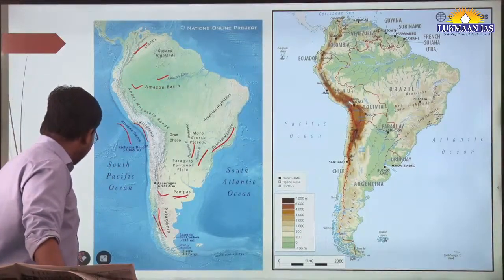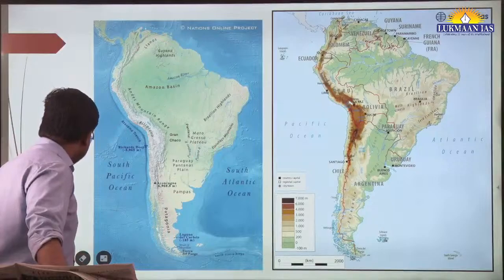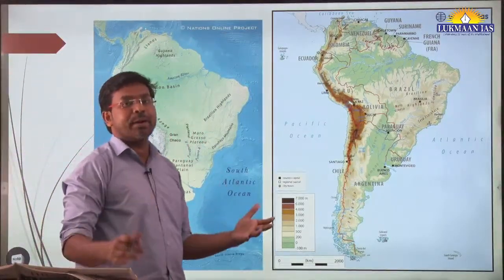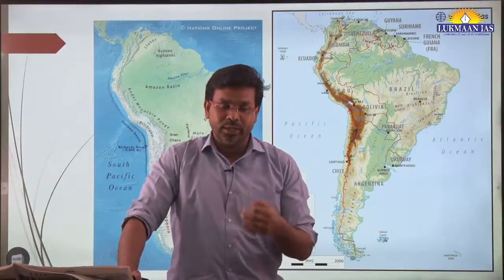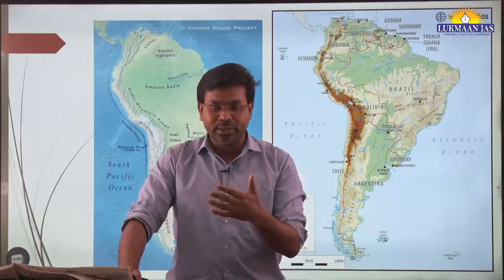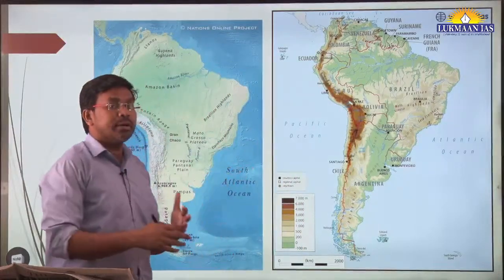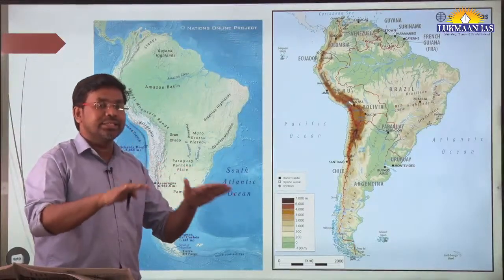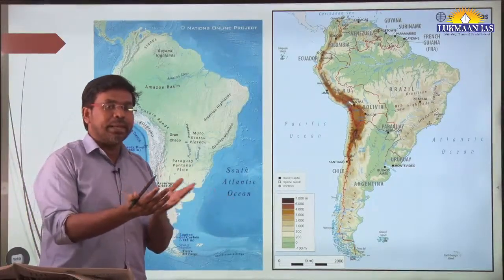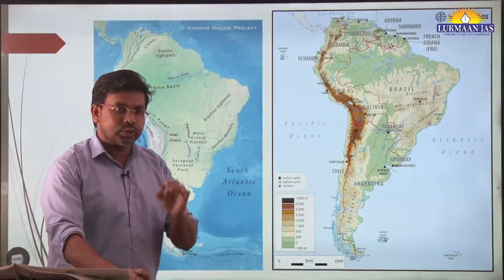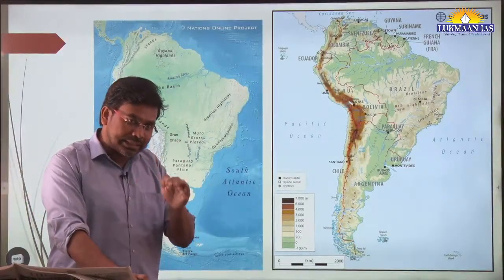This is important, and this island has been created as part of the Nazca plate. When we study plate tectonic theory, we study some major plates and some minor plates. Beneath the surface of the earth these plates are moving at a relatively slow pace.